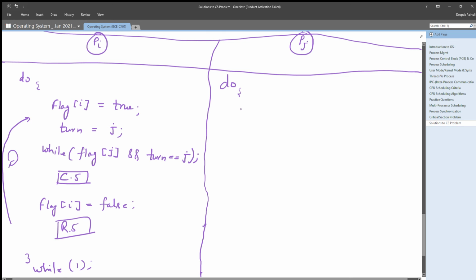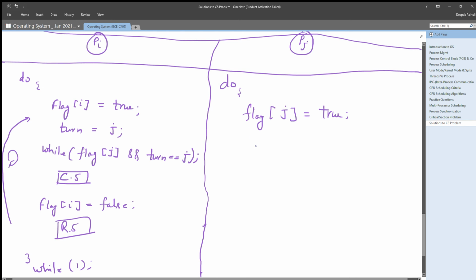In the same way, we can write code for Pj, where in the first line it will set its flag value true, which signifies to the other process that Pj is ready to enter its critical section, right?